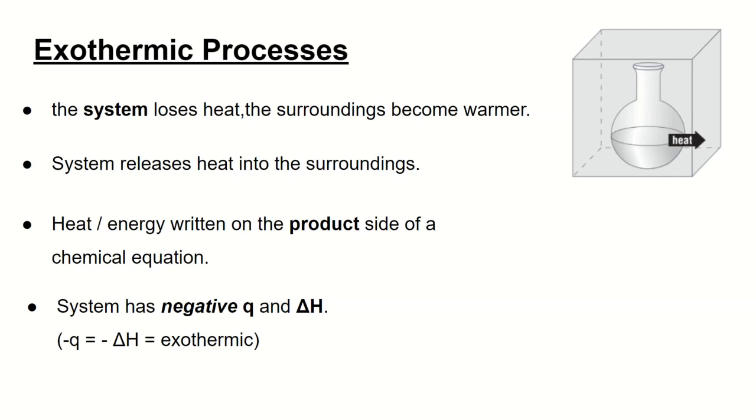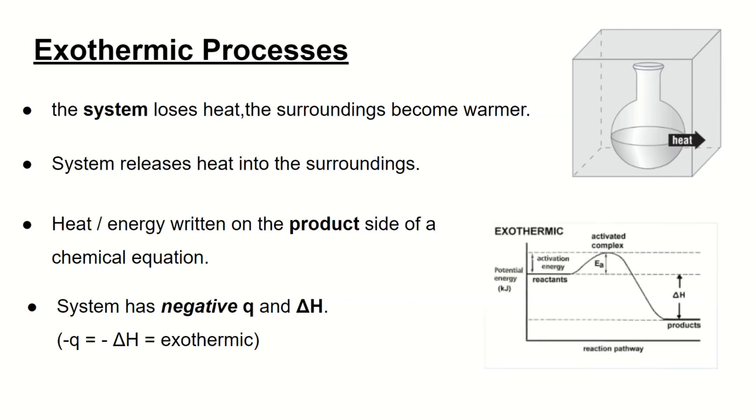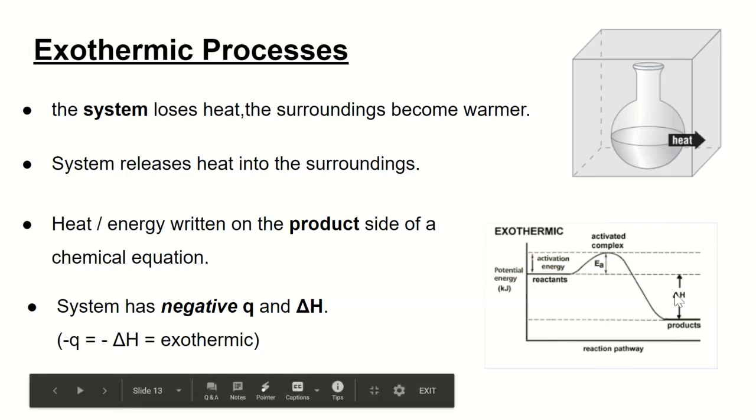When you write a chemical reaction, as we saw in the last slide, the heat energy is written on the product side of the chemical equation. Going back to our energy diagrams, we have the term exothermic, and that's whenever your products have less energy than your reactants, because the reactants released energy to form the products that went into the surroundings. Your resulting delta H value whenever you have an exothermic reaction will be negative.